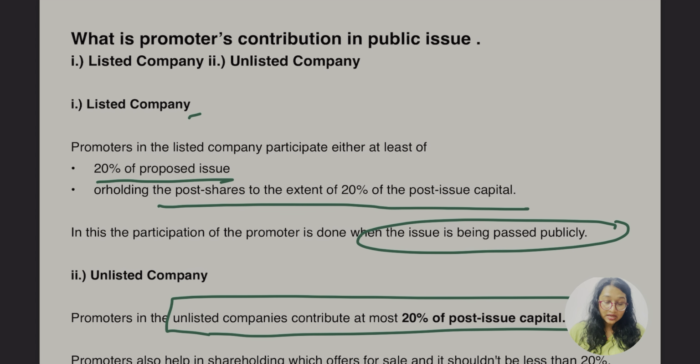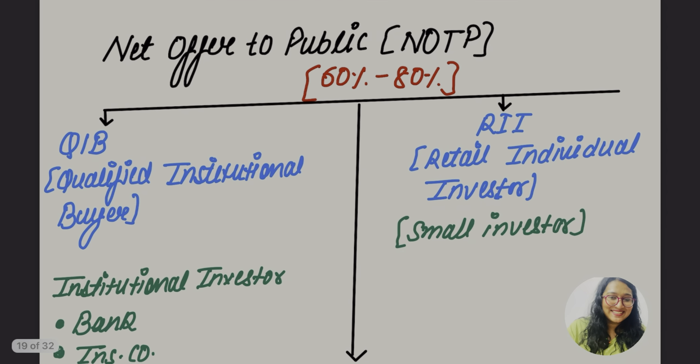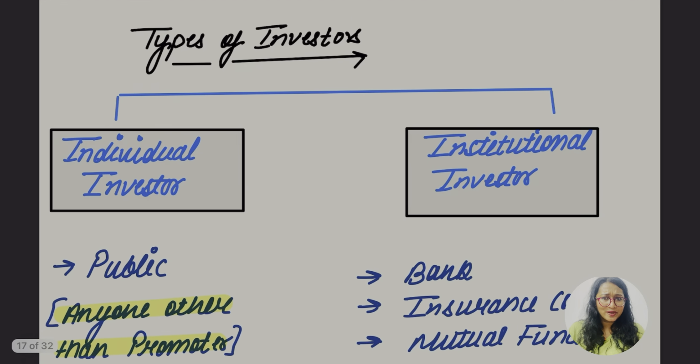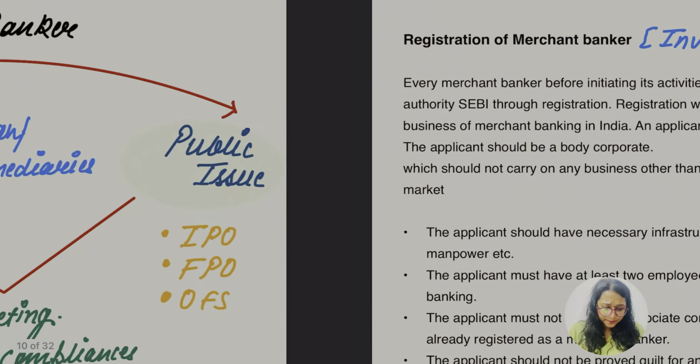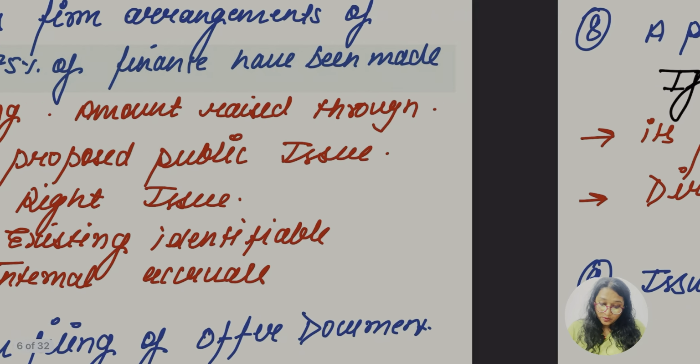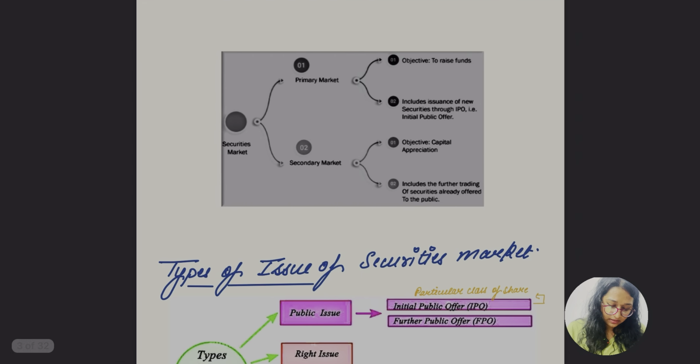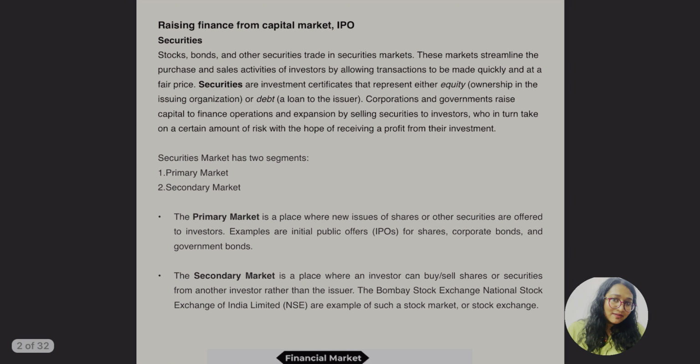So let's do the revision, guys. It's the end of this chapter, this SEBI laws and regulation. The other parts, like the takeover code and all, are a different chapter. So this part is completed, and we are going to do a very quick revision now. Let's do it, this is going to be the end, and we'll know which important points are to be covered.